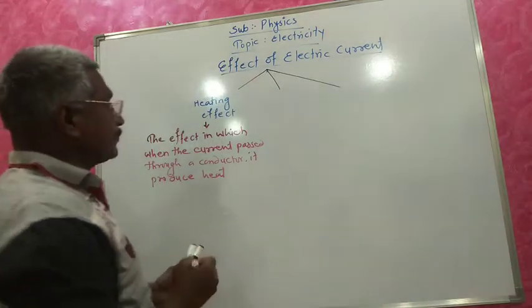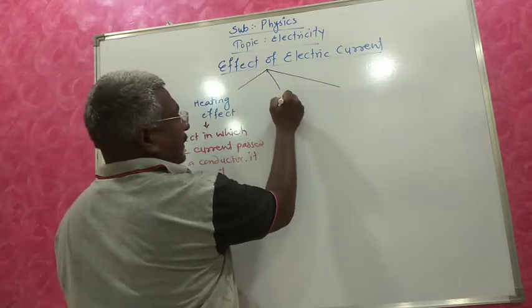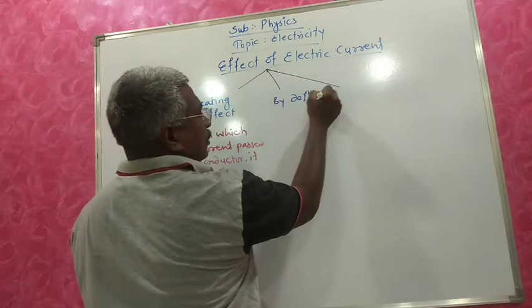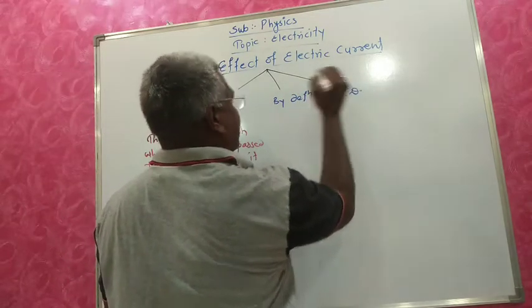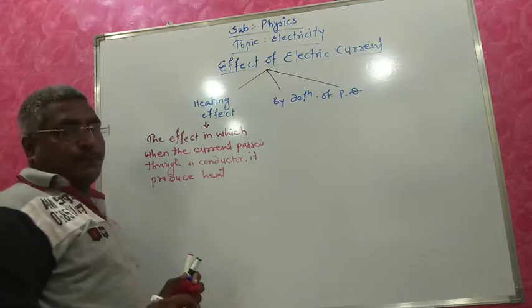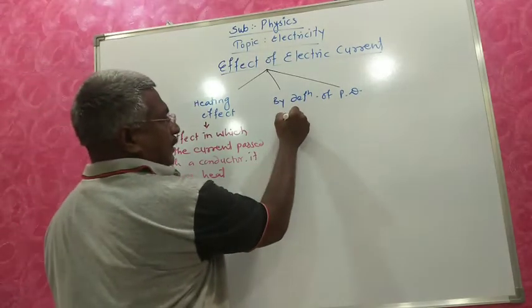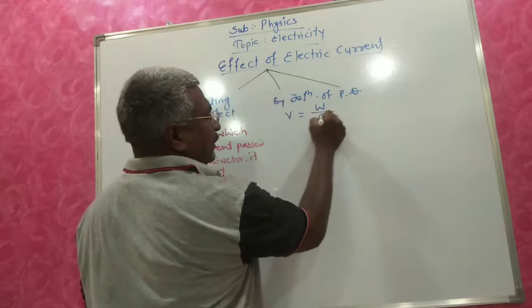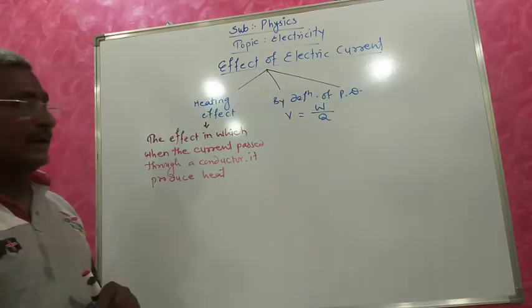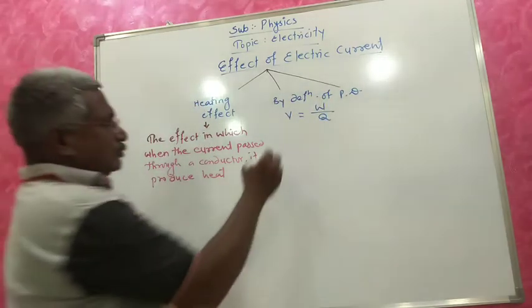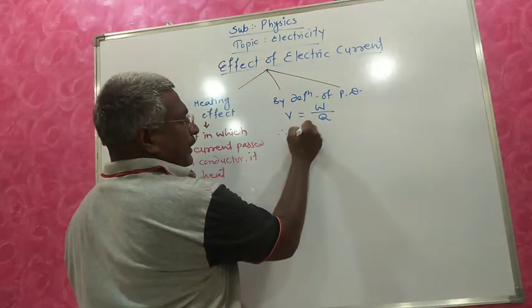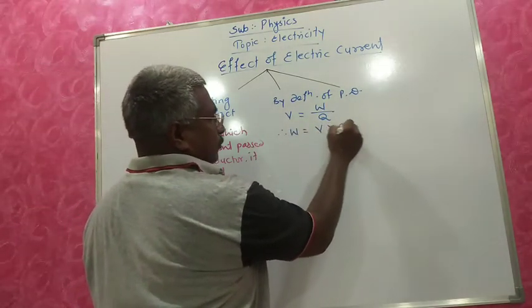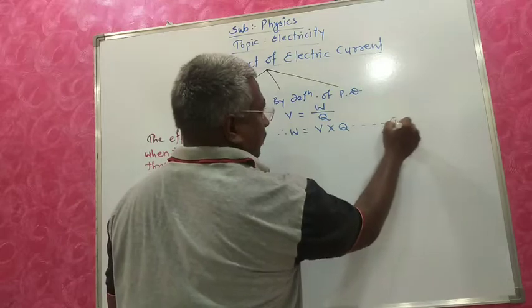By the definition of potential difference, V equals W by Q, work done by charge. Therefore W equals V into Q, equation number 1.